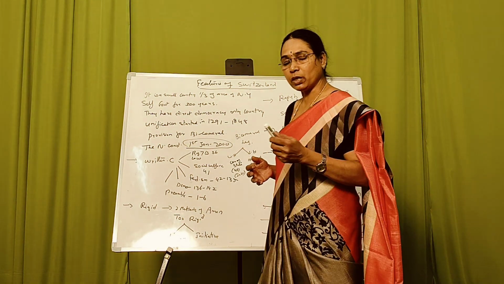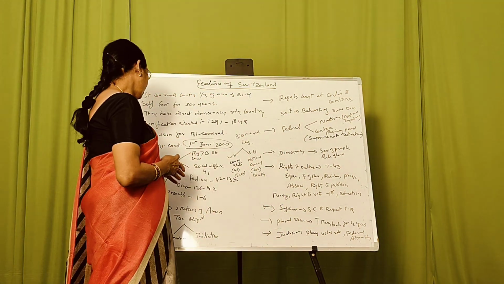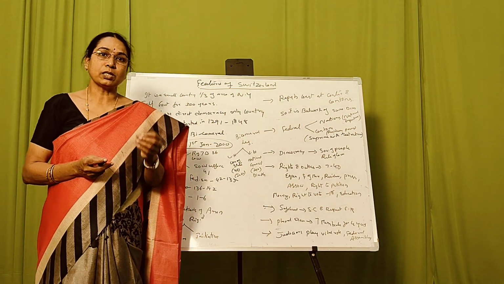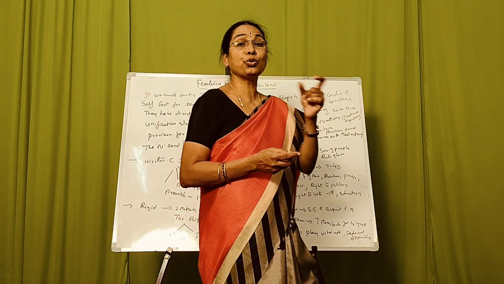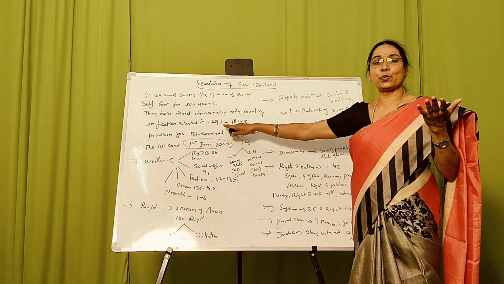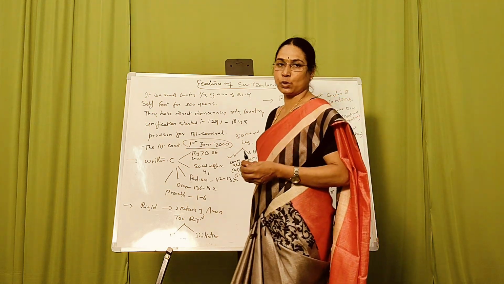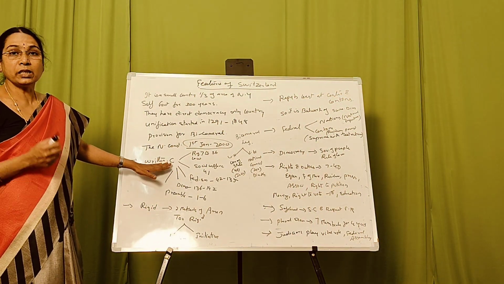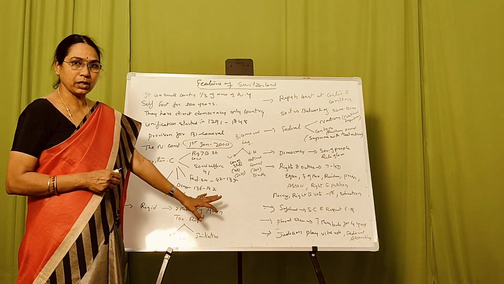Now let us go through some of the salient features of the Swiss constitution. The Swiss constitution is a written constitution. Some of the parts are adopted from other countries and some of the parts are taken through their experiences of having a direct democracy from the year 1291 to 1848. The first feature is that it is a written constitution. The written constitution starts from Article 1 and ends at Article 6.